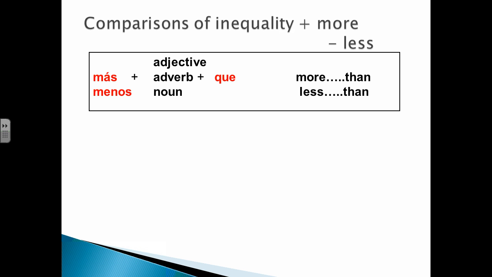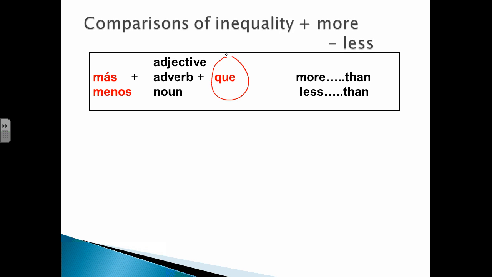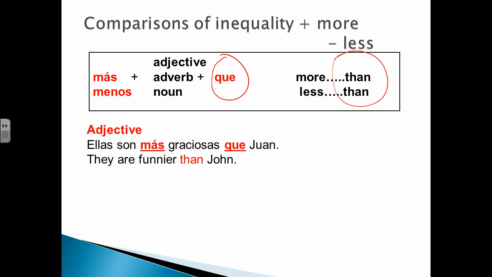And then we have el adjetivo, el adverbio, or sustantivo. And then we have que. In this situation, que significa than and not that. So more than, less than. Un ejemplo con un adjetivo. Ellas son más graciosas que Juan. In English, they are funnier than Juan.